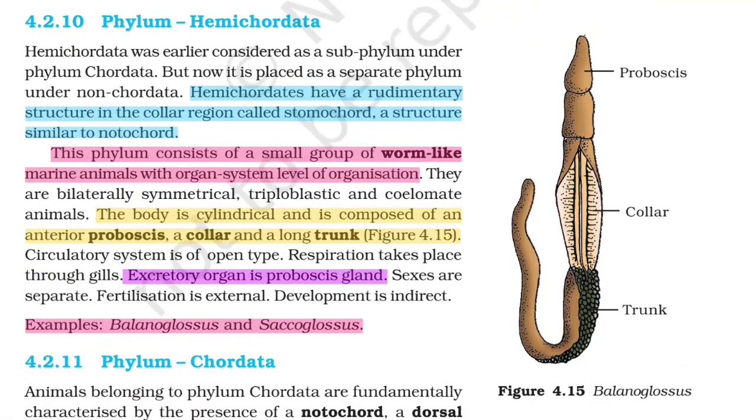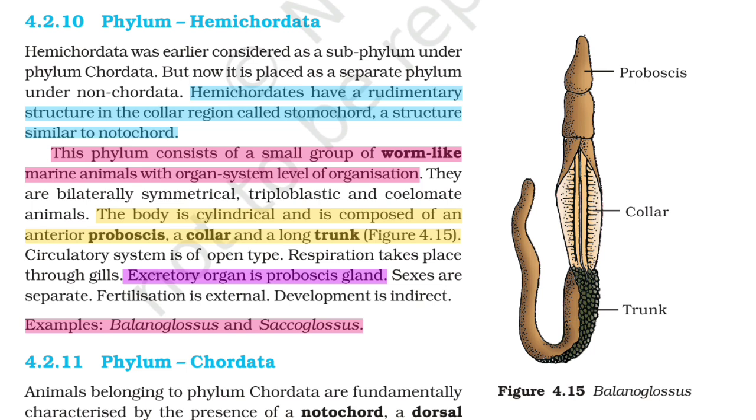Phylum Hemichordata. Hemichordata was earlier considered as a subphylum under phylum Chordata, but now it is placed as a separate phylum under non-Chordata. Hemichordates have a rudimentary structure in the collar region called stomochord, a structure similar to notochord. This phylum consists of a small group of worm-like marine animals with organ system level of organization. They are bilaterally symmetrical, triploblastic, and coelomate animals. The body is cylindrical and is composed of an anterior proboscis, a collar, and a long trunk. Figure 4.15.